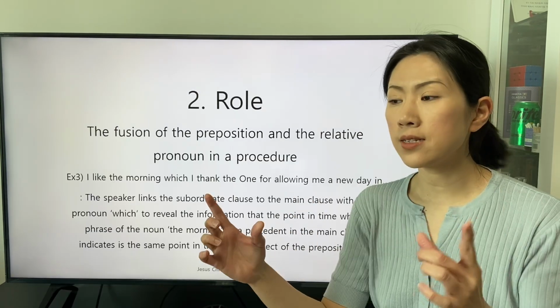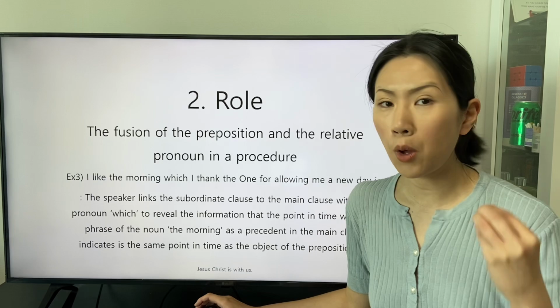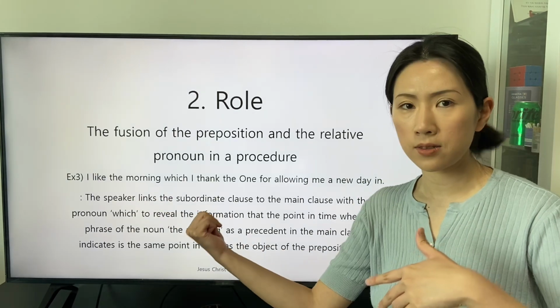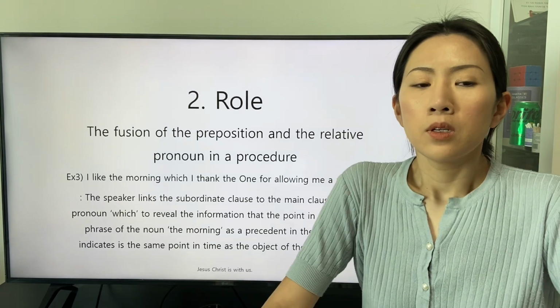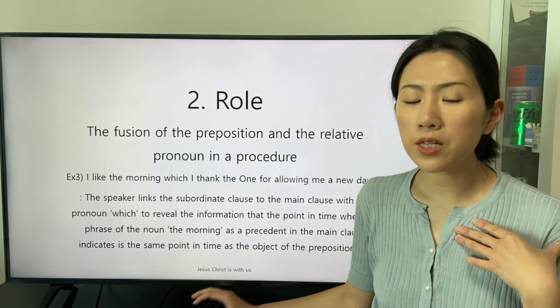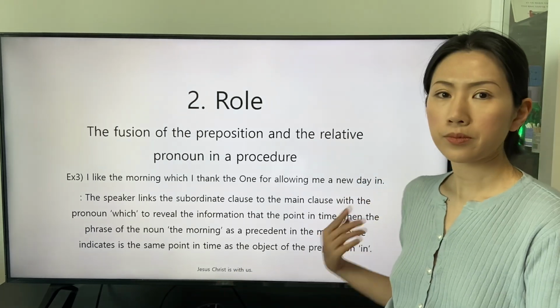The speaker links the subordinate clause to the main clause with the relative pronoun which is applied in the sentence: I like the morning, which I thank the one for allowing me a new day in.